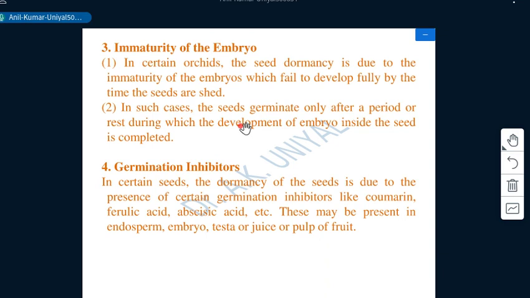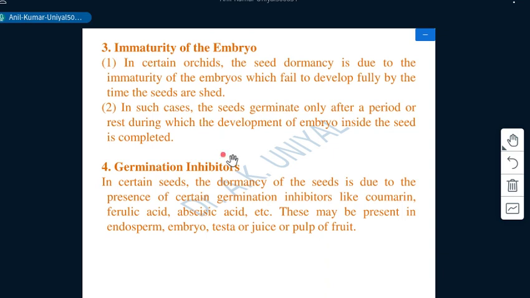In such cases, the seed germinates only after a period of rest, during which the development of the embryo inside the seed is completed. This whole phenomenon is known as the after-ripening effect. Once the seeds are shed from the mother tree, they are unable to germinate and need some time. It could be some days, a few weeks, or a few months, and this time is needed to complete the metabolic activities in the developing embryo. This is known as the after-ripening effect, or this is the type of